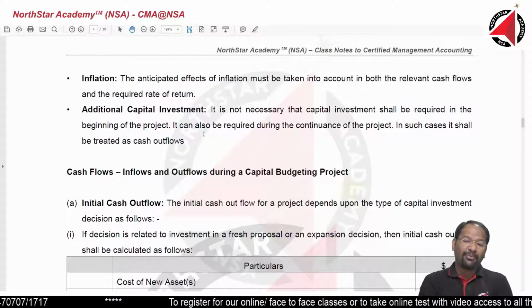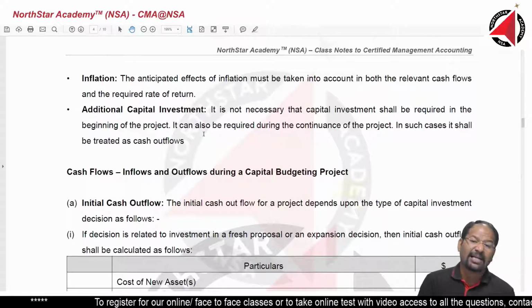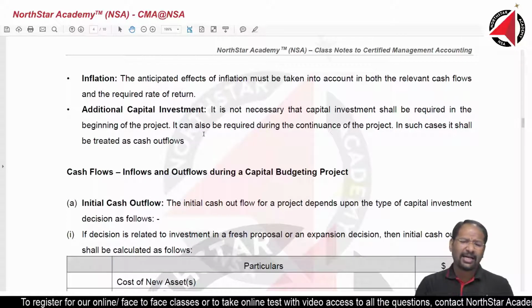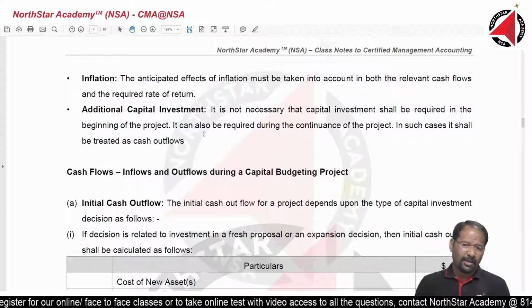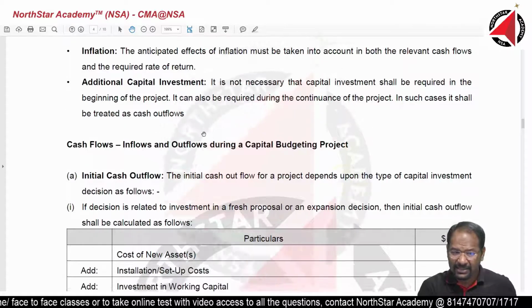When will we have to do this? Will we have sufficient money at that point in time? What is the funding option we are looking at? All that has to be factored in each capital budgeting or capital investment decision.